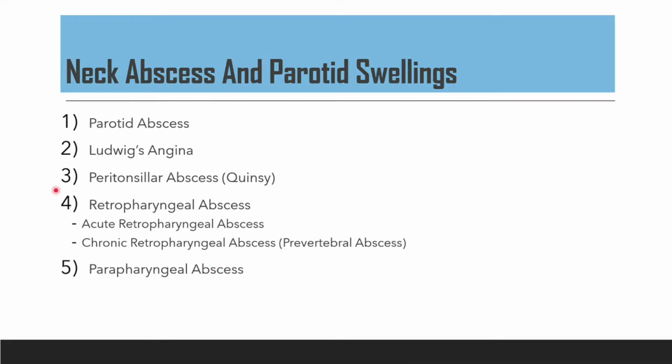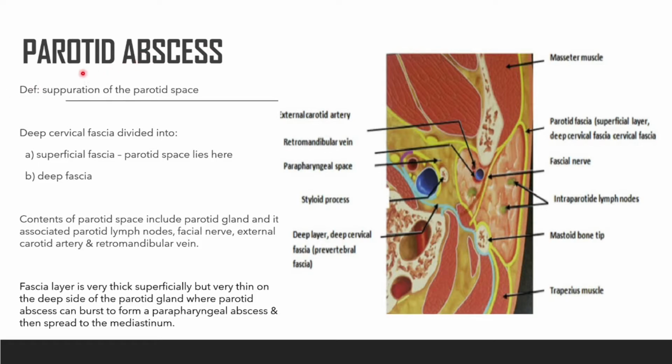Okay. So kita tengok. So in parotid abscess, okay, definition dia suppuration of the parotid space. So kat mana parotid space ni? First kali kita the deep cervical fascia kita boleh divide dia kepada superficial fascia. So and then deep fascia kan. Jadi parotid space ni dia duduk dekat superficial fascia.